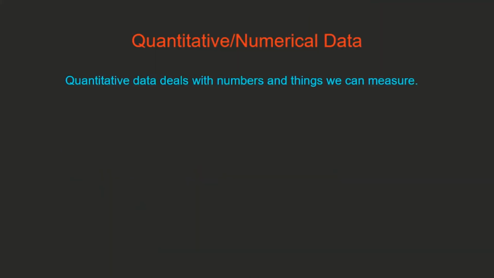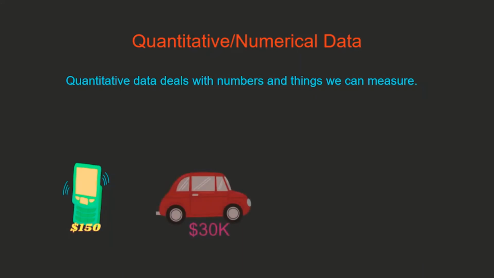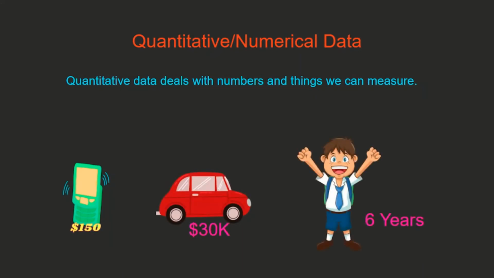Let's talk about quantitative data now. Quantitative data deals with numbers and things we can measure. Okay, let's look at an example. For example, the price of your cell phone, the price of a car, the age of a student. These are all numeric values. So when we talk about quantitative data, it means quantity, that means numbers.